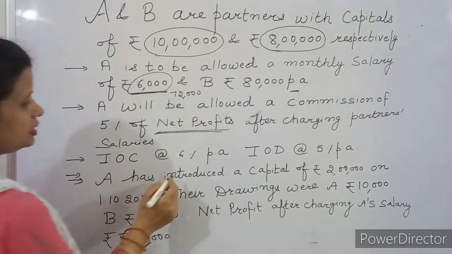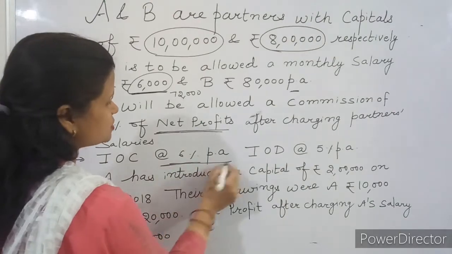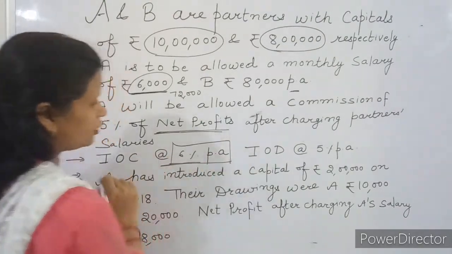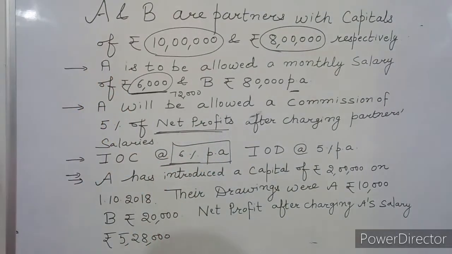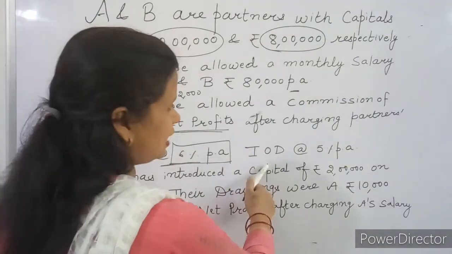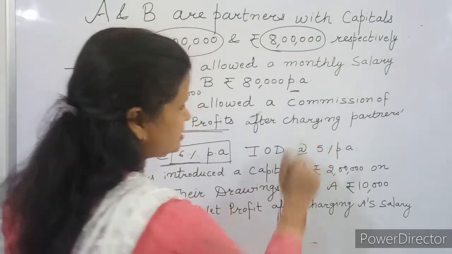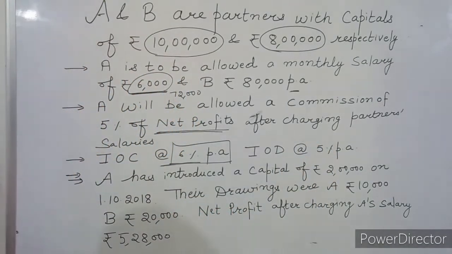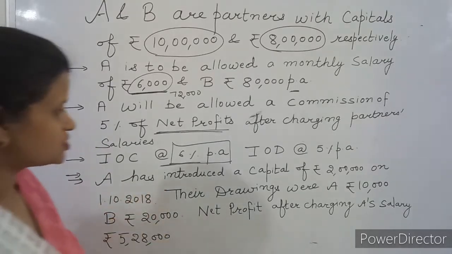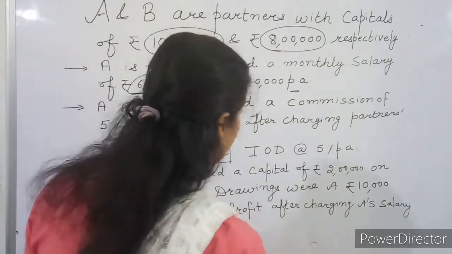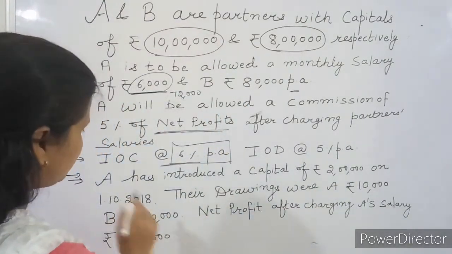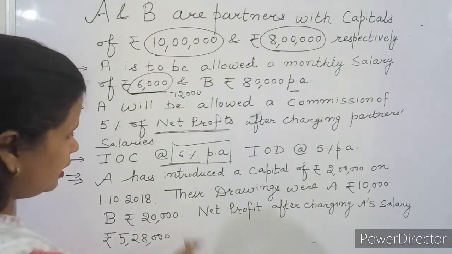Interest on capital is to be charged at the rate 6% per annum. Already know the formula for calculating interest on capital. Interest on drawings is to be calculated at the rate 5% per annum. Further, these 2 points are given. A has introduced a capital of rupees 2 lakh on 1st October 2018.